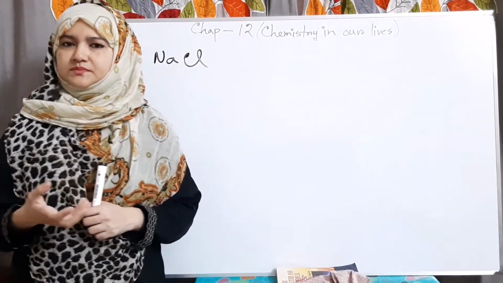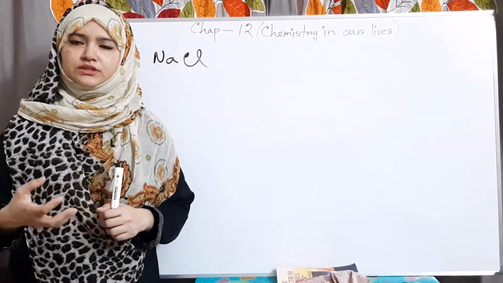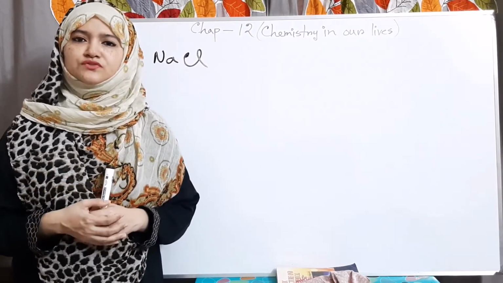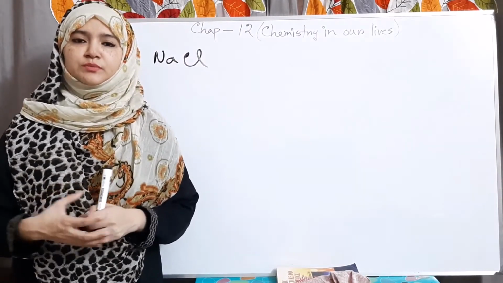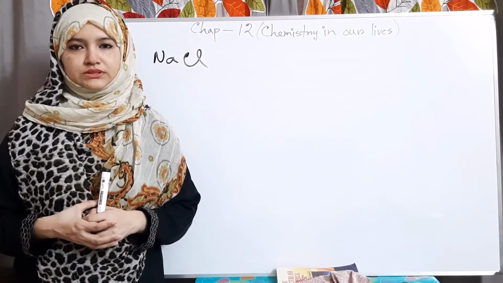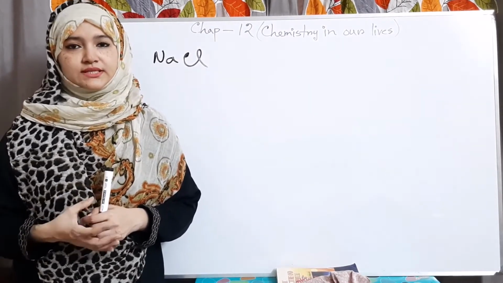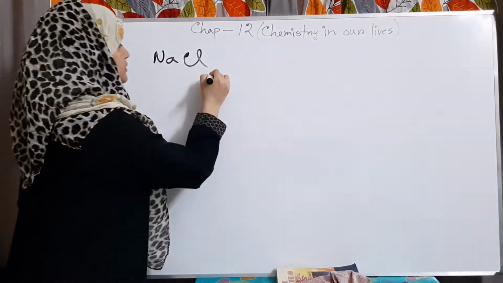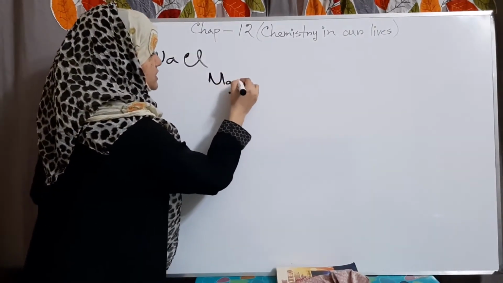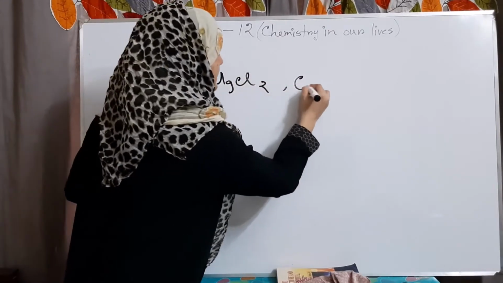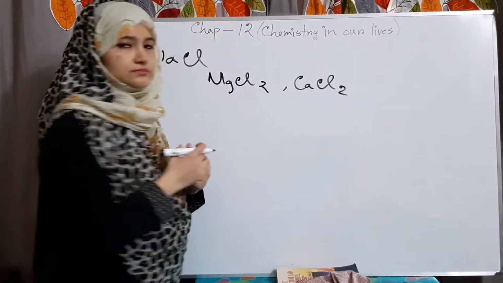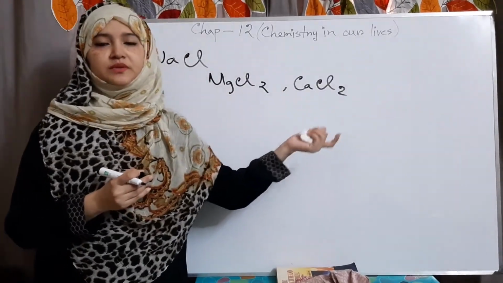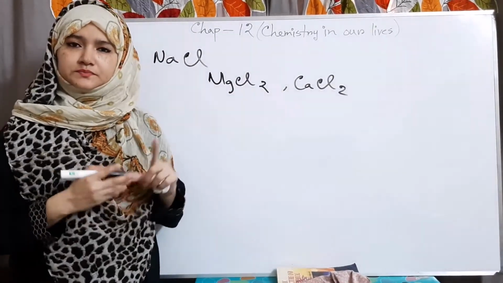But the sodium chloride which is obtained by this process is not very pure. It contains some impurities which are more soluble in water, such as magnesium chloride and calcium chloride. With sodium chloride, magnesium chloride and calcium chloride are present in this salt.